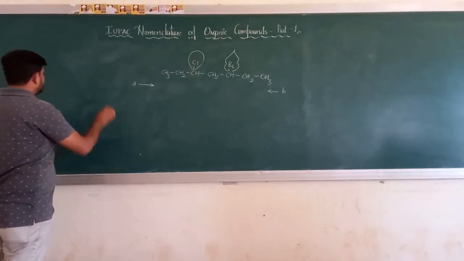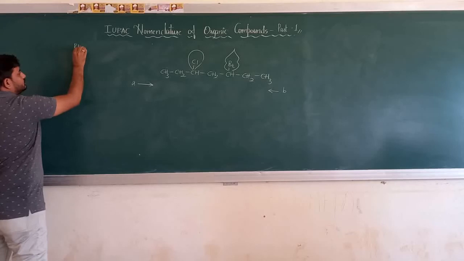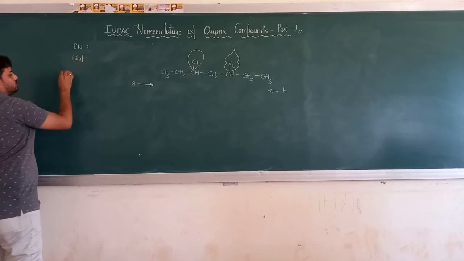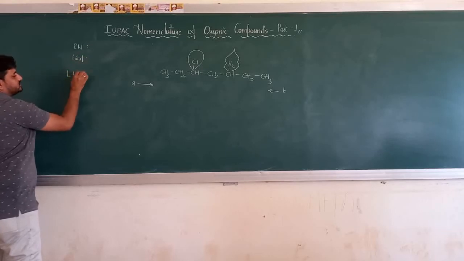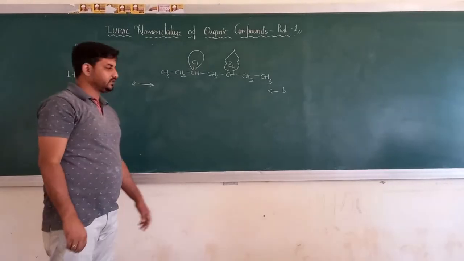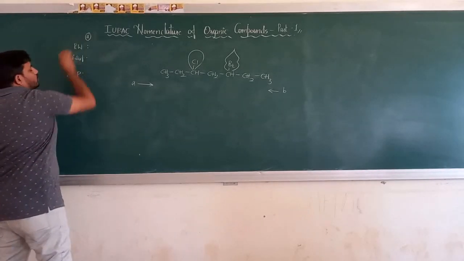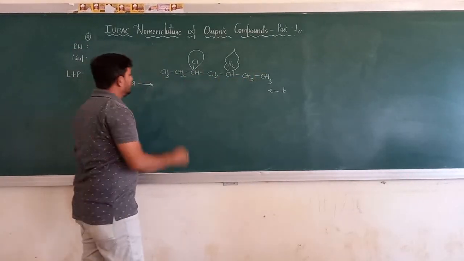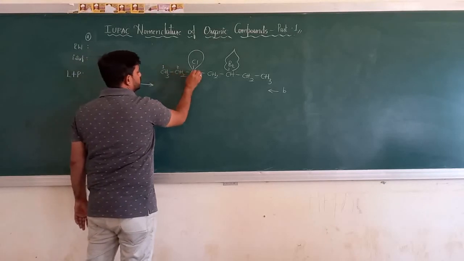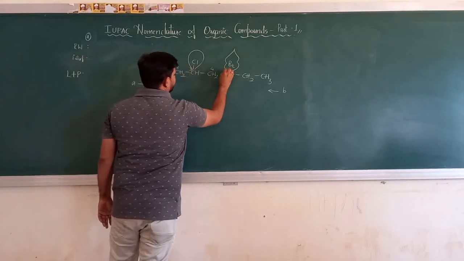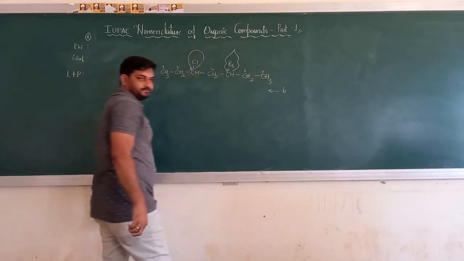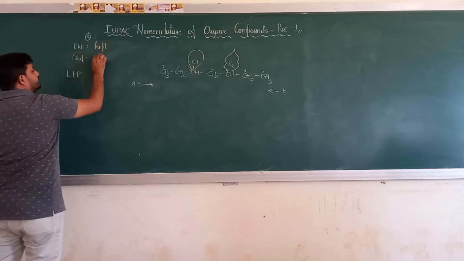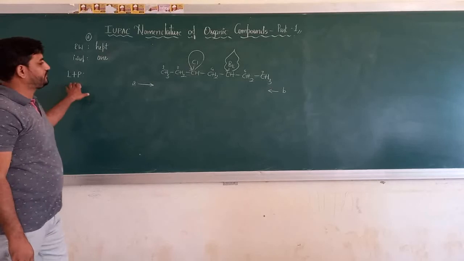Okay, so root word, then primary suffix. Let me go with the locant plus prefix concept. From end A, what about the root word? Meth, eth, prop, but, pent, hex, hept. This is 1, this is 2, this is 3, this is 4, 5, 6, and 7. So I can write the root word as hept. Primary suffix is ane. Now writing the locant plus prefix.